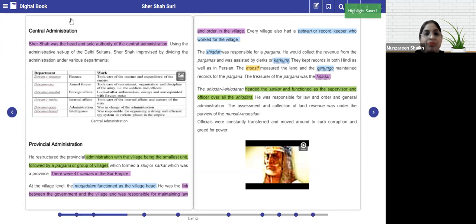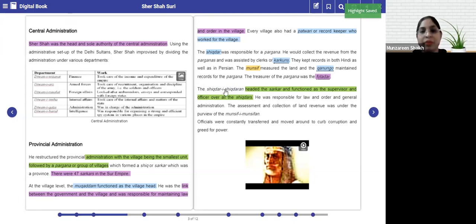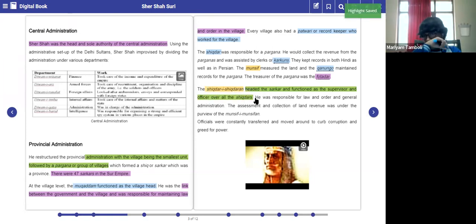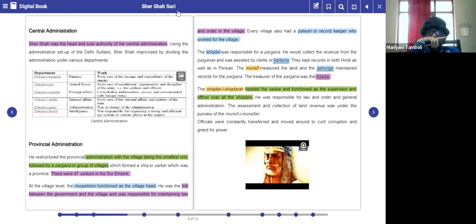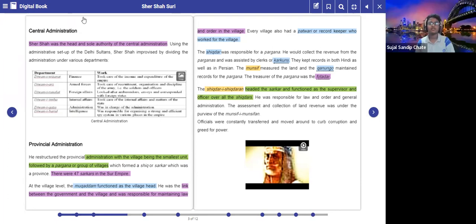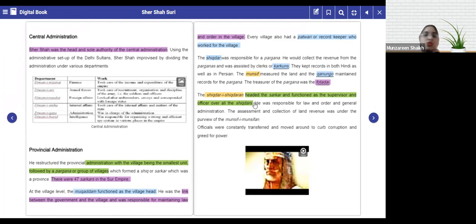Like we have the coordinator, who would be the supervisor, right? Yes, ma'am. You have teachers, you have HODs, you have coordinators. So over here also, who is the supervisor? The Shikdar-e-Shikdaran. Okay, so that would be the supervisors.